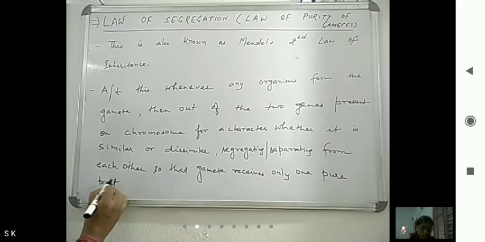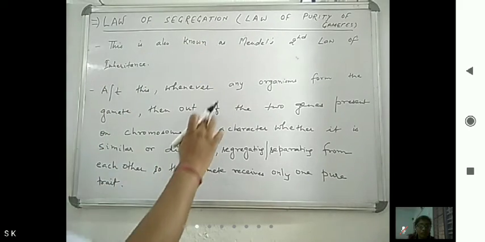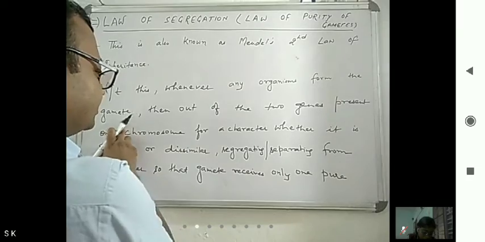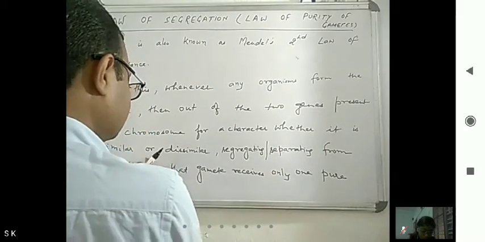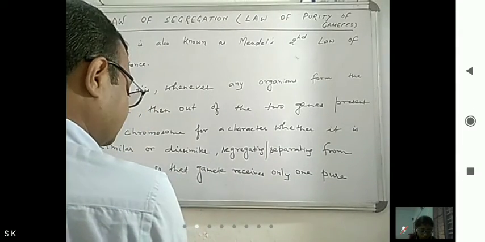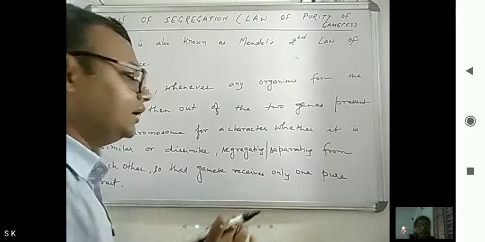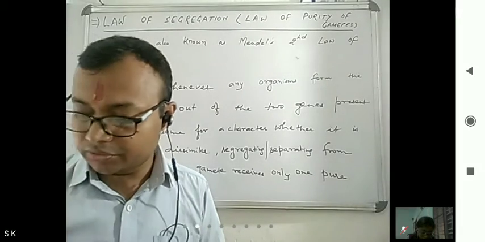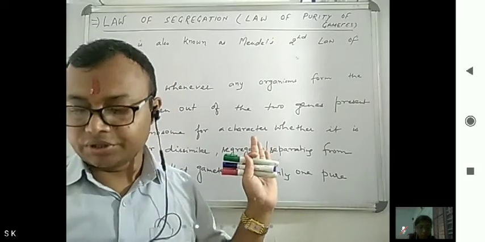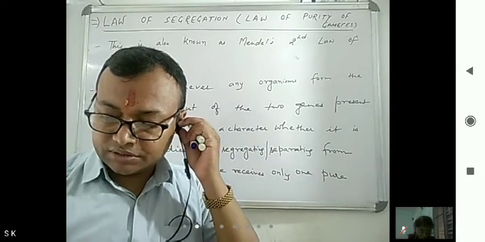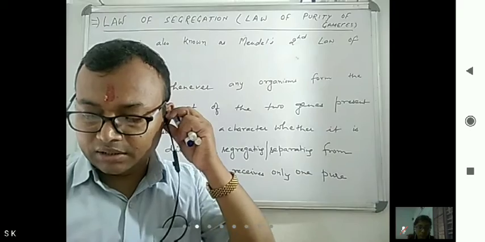According to this law of segregation, whenever any organism forms the gamete, then out of the two genes present on the chromosome for a character, whether similar or dissimilar, they segregate from each other, so that the gamete receives only one pure trait. This is known as the law of segregation.